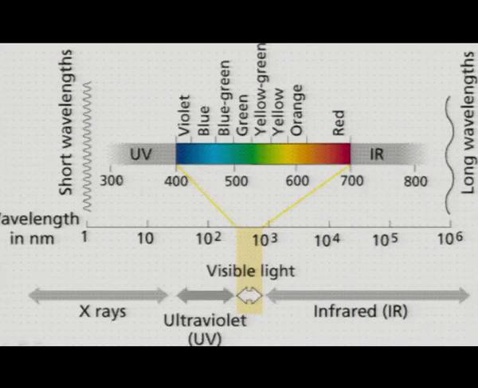This is the light range: 300, 400, 500, 600 and 700 nanometer. The plant absorbs only 400 to 700 nanometer wavelengths of light. This is called the visible range of light, that is violet, blue, blue green, green, yellow, orange and red.